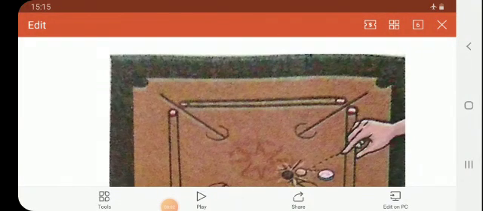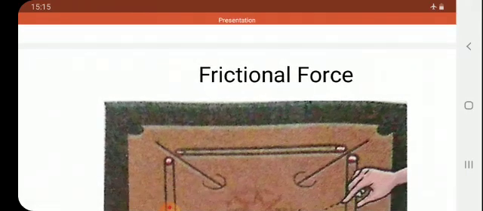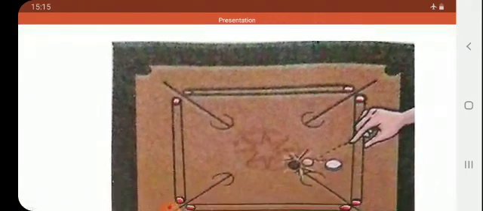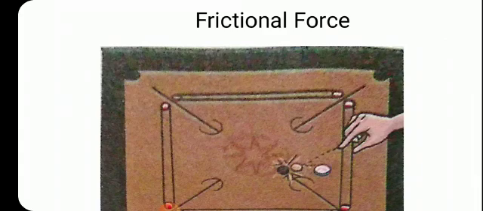Children, the next force is the frictional force. Frictional force acts when friction is there. What is meant by friction? Friction means the rubbing of two objects against each other. When we rub our palms against each other, one palm moves forward, another palm moves backward, which creates the friction, and thus a force is produced that is called frictional force.